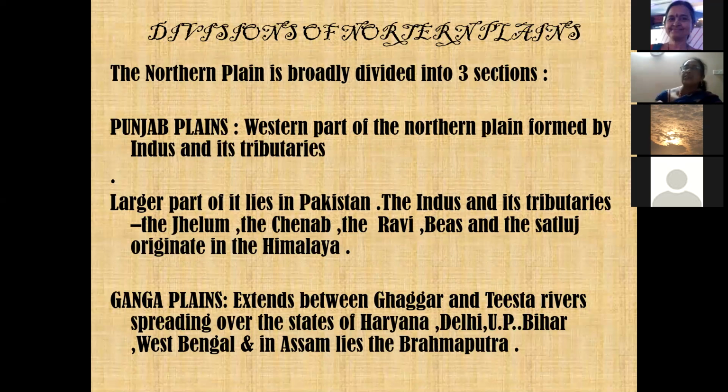When I'm teaching about the rivers, all these will come once again. When I talk about the rivers, I'll tell you that Ganga and the Brahmaputra will join and form the Padma river and flow before they join the Bay of Bengal. That explanation will come in reverse when I'm explaining. So this part you remember as plains. One is the Punjab plain, which is formed by the Indus and its tributaries, and the Ganga plain spreads between the Ghaggar and the Teesta rivers, covering the states Haryana, Delhi, UP, Bihar, West Bengal, and Assam. Am I clear with this?